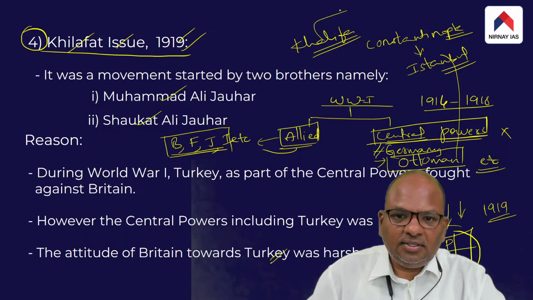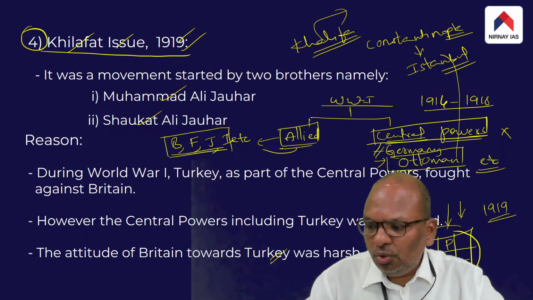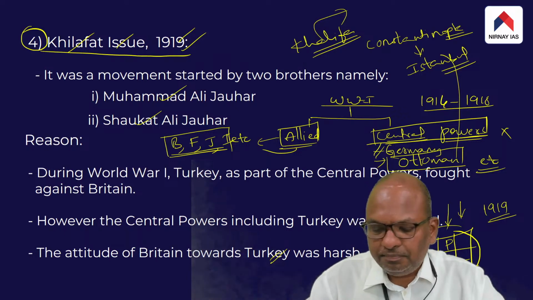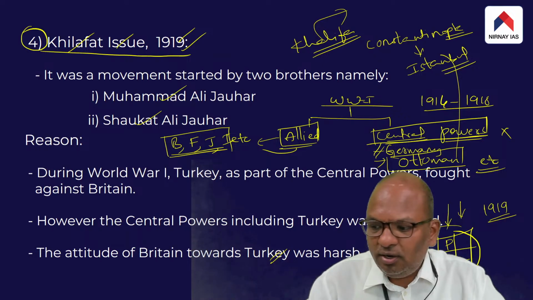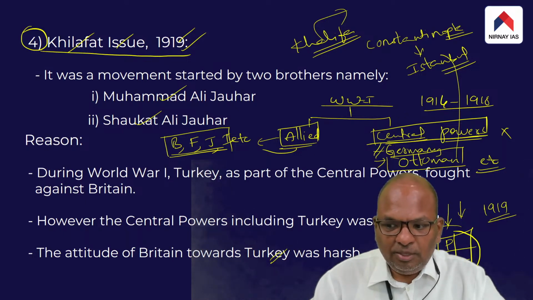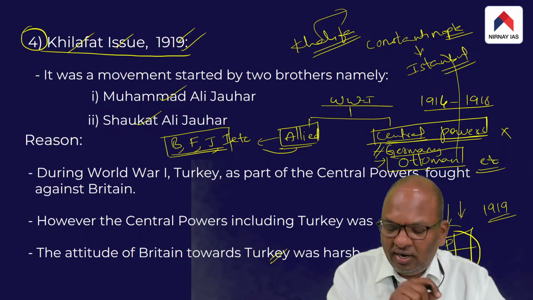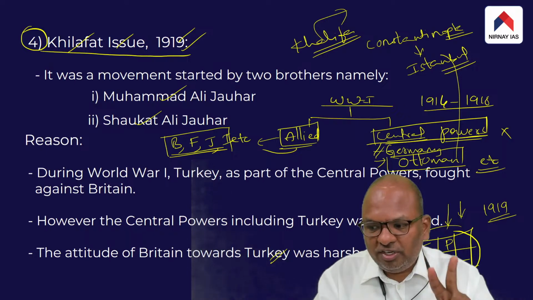Khalifa, in simple terms, refers to the head of the Islamic world. So the king of the Ottoman Empire essentially performed two functions.